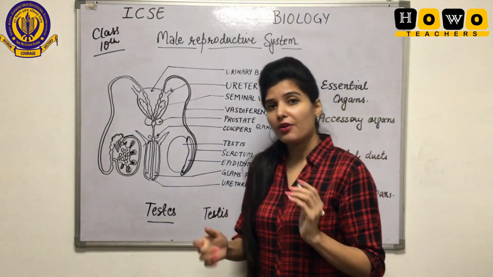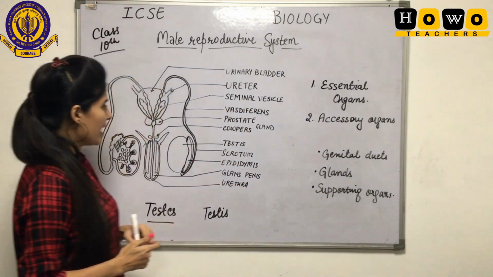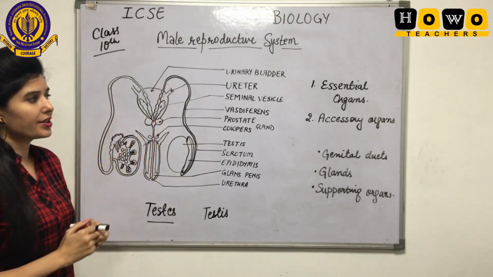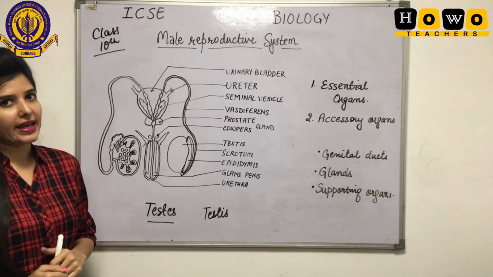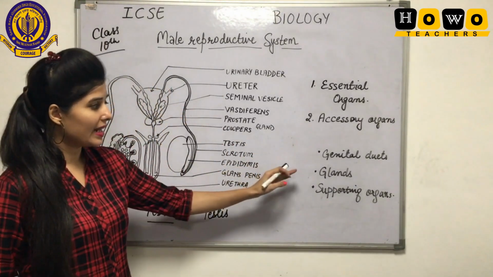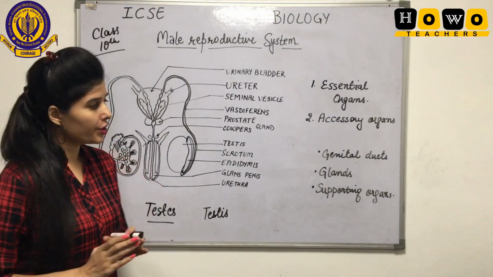Okay. Now see what other things are there: the accessory organs. In this diagram, leaving out the testes, all the other parts that you can see are accessory organs. Genital ducts, glands, supporting organs. Just an overview I am giving you.